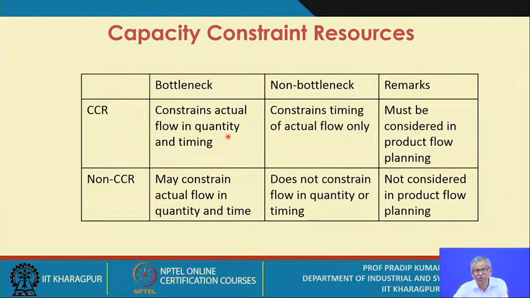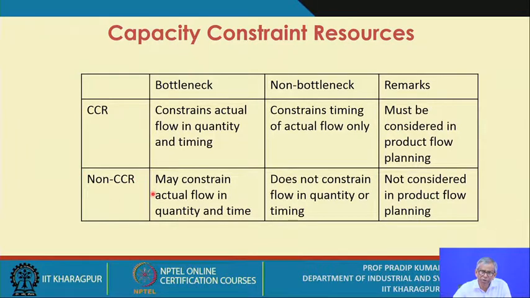Not the quantity. And these CCRs, whether bottleneck or non-bottleneck, must be considered in product flow planning. So essentially the TOC exercise is nothing but an exercise on product flow planning.